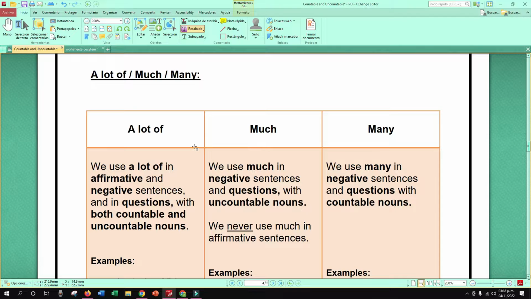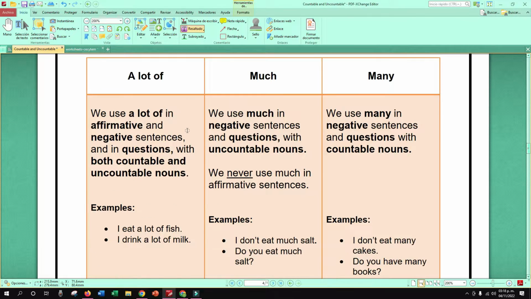There we have a lot of, much, and many. A lot of. We use a lot of in affirmative and negative sentences, and in questions, with both countable and uncountable nouns.